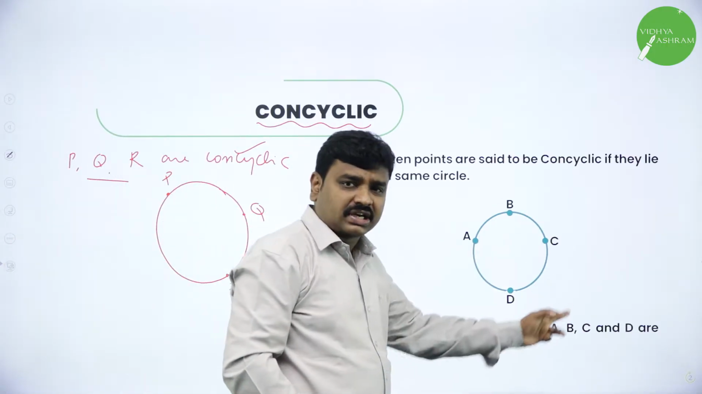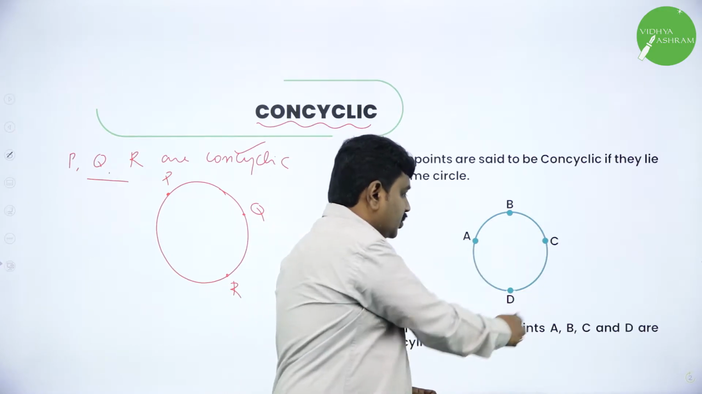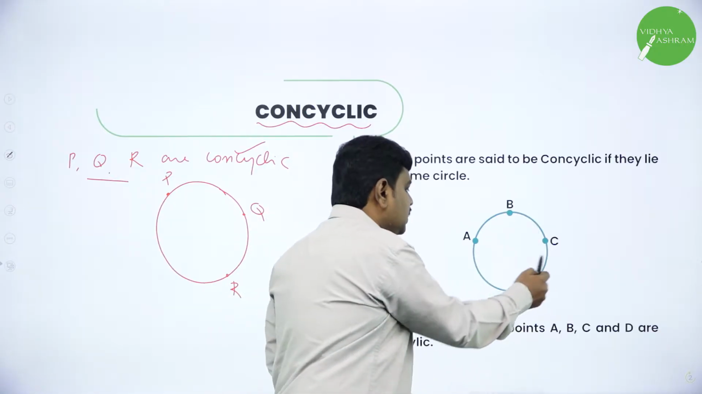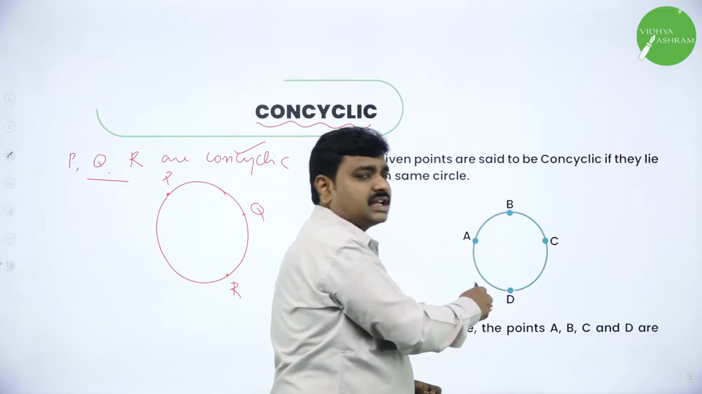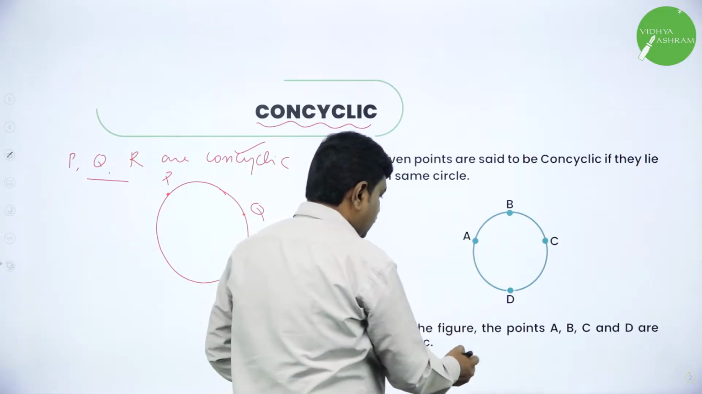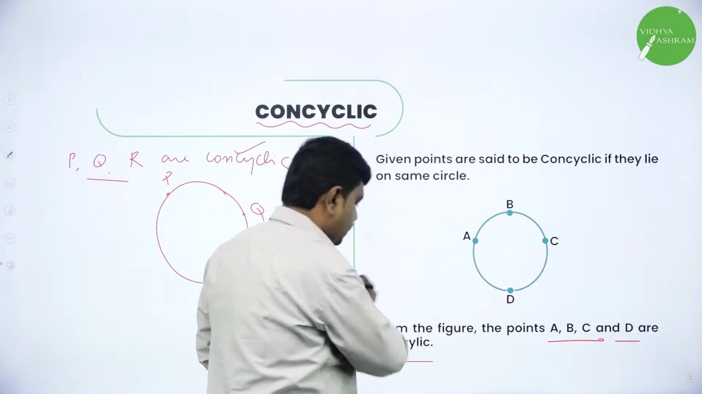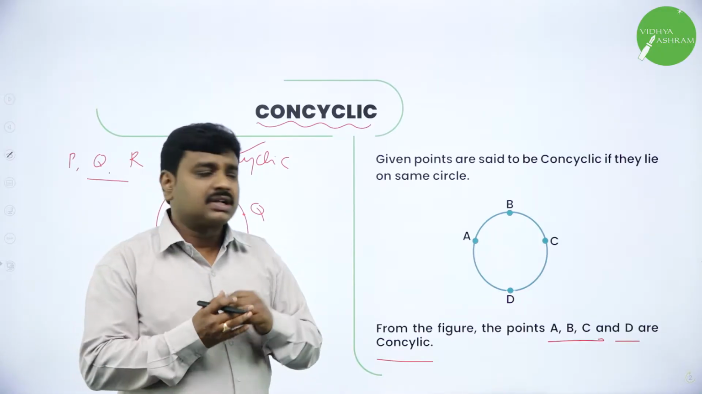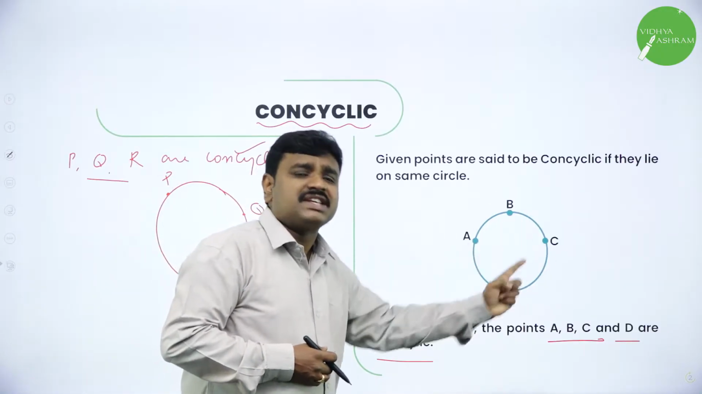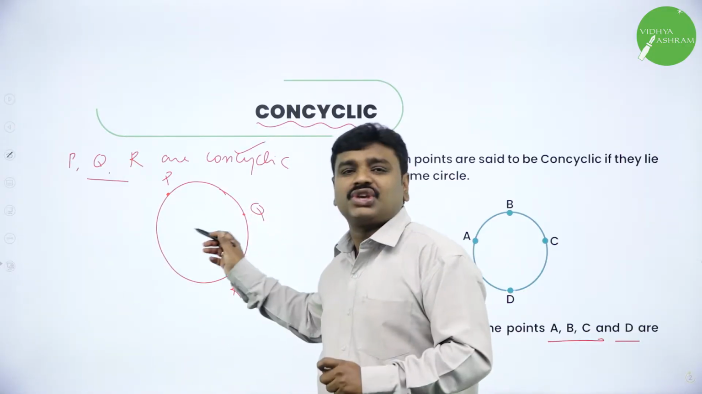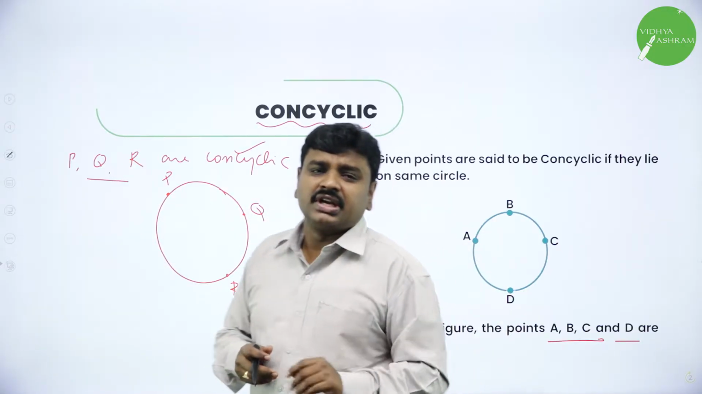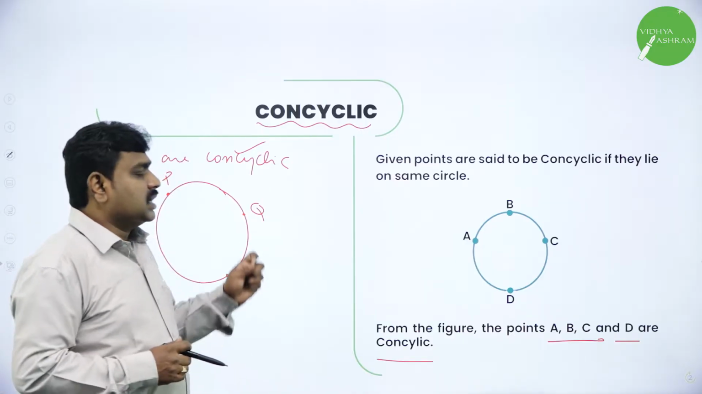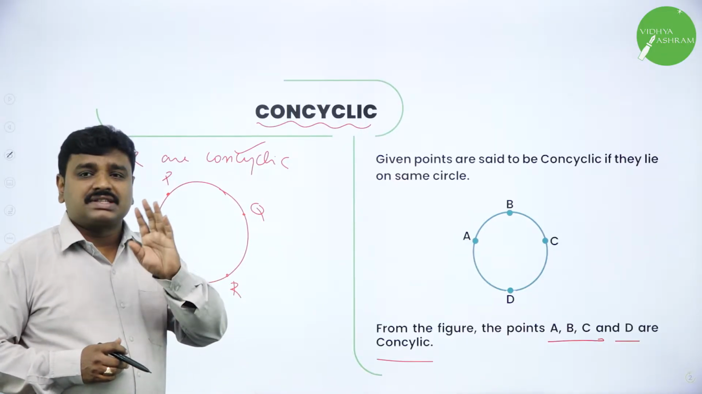Similarly, here I have drawn a circle. You can see the circle and you can see points on the circle. What are the points on the circle? A, B, C, D. Do the points lie on the circle? Yes. So the points A, B, C and D, we call them as what? Concyclic. If the points lie on the same circle, we call those points concyclic. So from this figure A, B, C, D are concyclic, and from this figure P, Q, R are concyclic. Concyclic points.